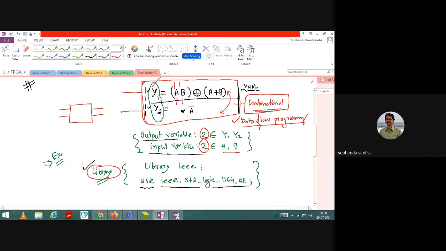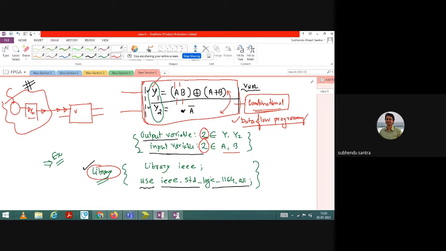In real time, if you already have an analog signal, there is definitely an ADC converter, and that digital data you will then connect. That task is not about FPGA, it is the analog to digital conversion. Once you have digital format, then the VHDL or this board is the stage we are designing. So A and B are digital inputs here, and Y1, Y2 are outputs.